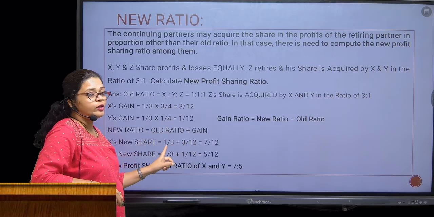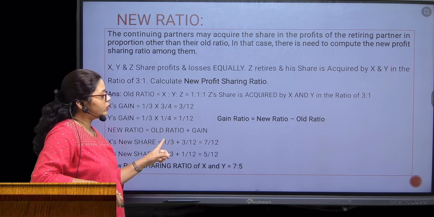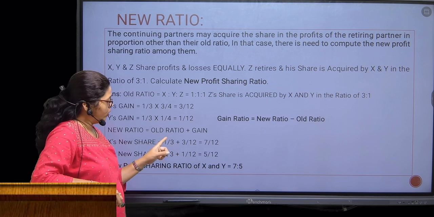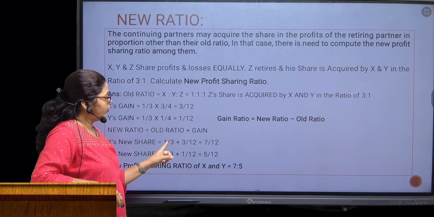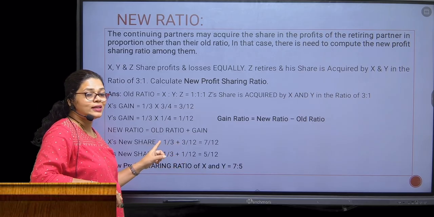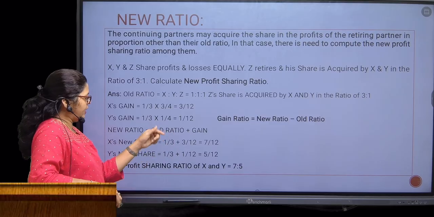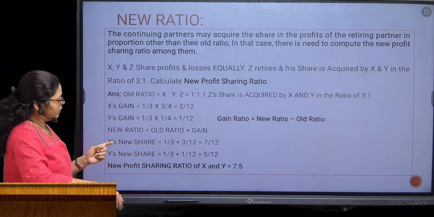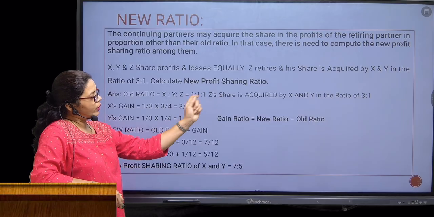Equalize the denominators because we have to perform the addition. Accordingly, I have to multiply 1/3 by 4. 1 multiplied by 4 is 4, and 3 fours are 12. So 4 plus 3, with common denominator 12, I will get 7/12. In the same way, I will do it for Y. Y's new share is equal to 1/3 plus 1/12.